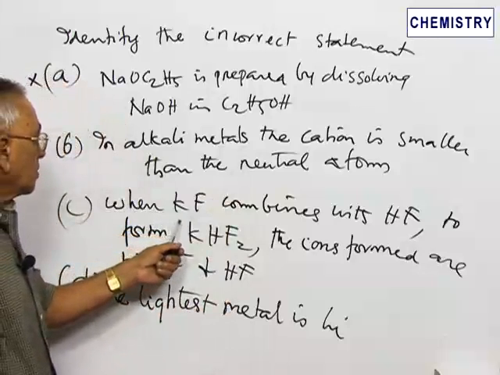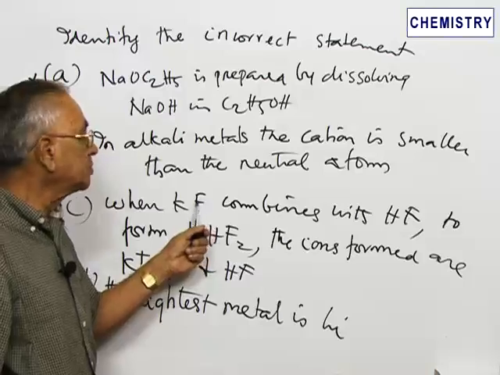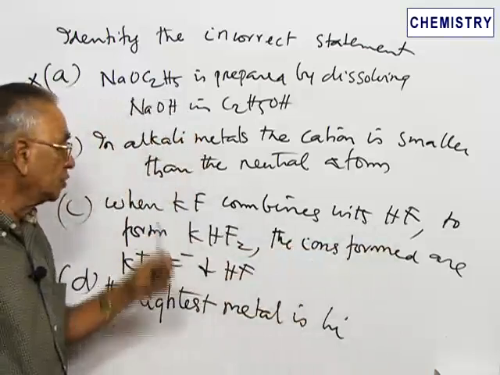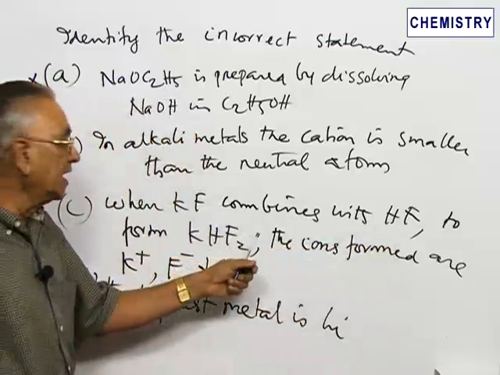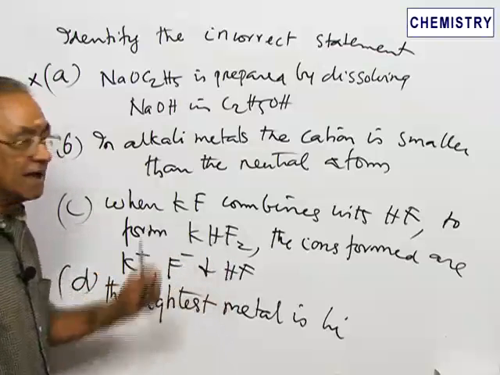Then, normally potassium fluoride combines with HF to form a salt like KHF2. The statement given is that the ions formed are K plus, F minus and HF.